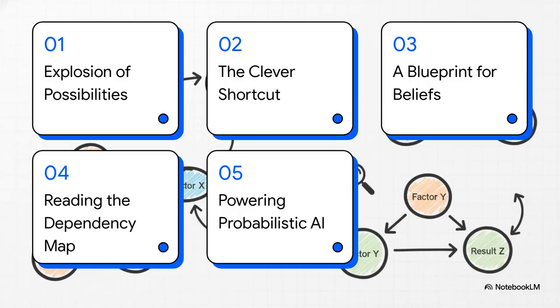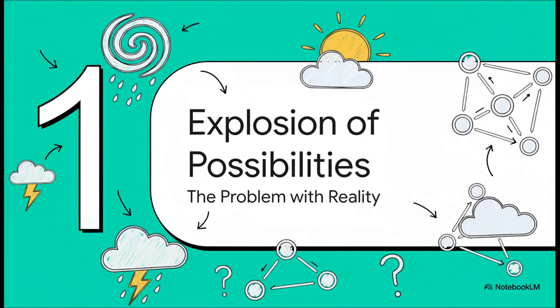So here's the game plan. First, we're going to look at just how huge the problem is, why trying to model the real world is so tough. Then, we'll talk about a really clever shortcut that makes it all manageable. After that, we'll see how that shortcut becomes this blueprint for beliefs, learn how to actually read one of these maps, and then, finally, see it all come to life, powering the kind of AI that's already all around you. All right, let's dive right in with the big problem.